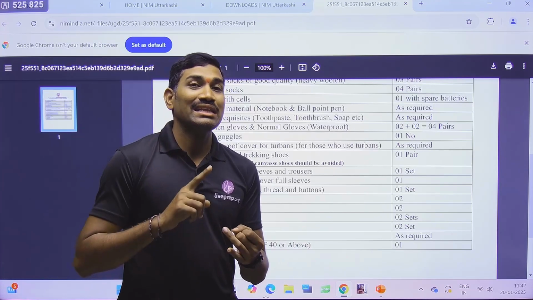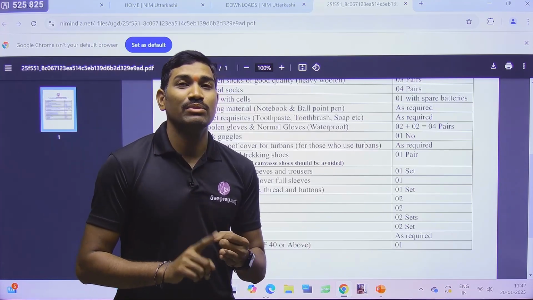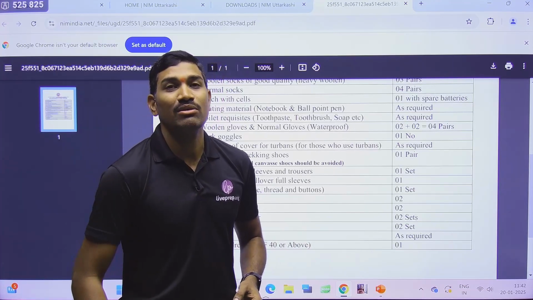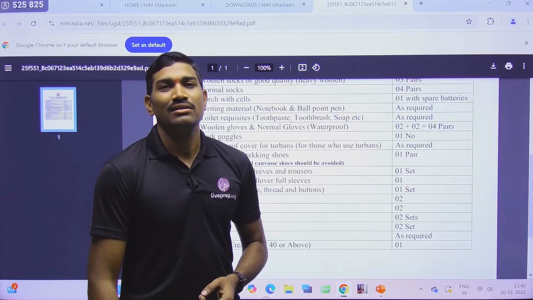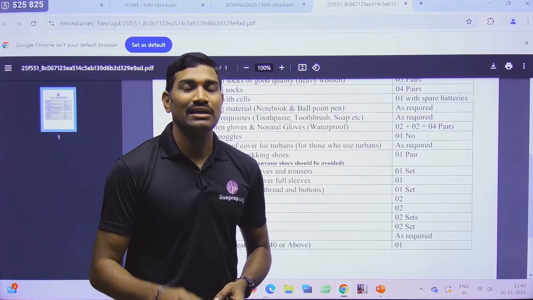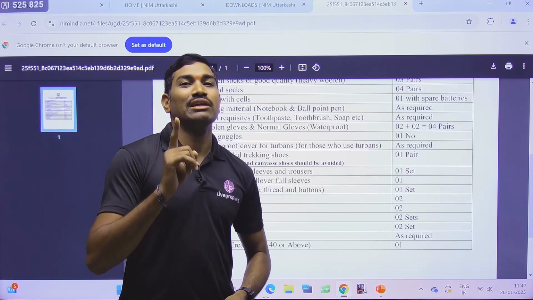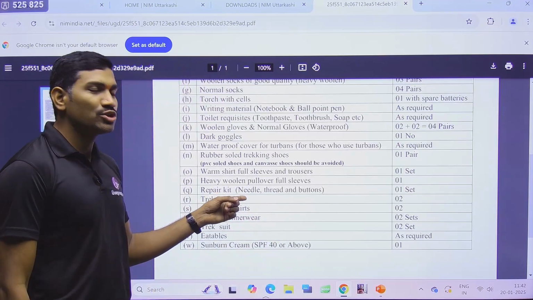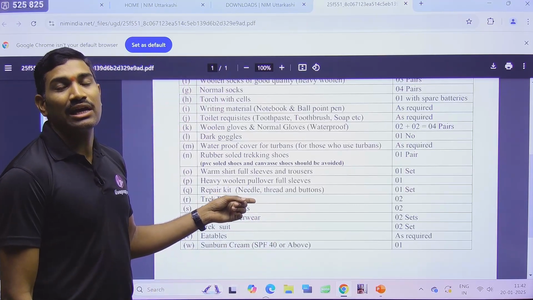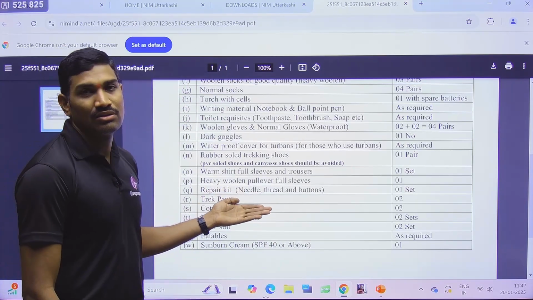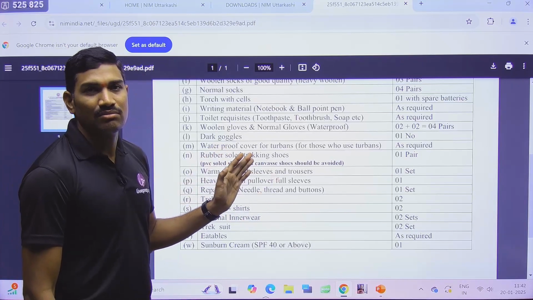On that mountain, at that cold temperature, if there is damage to that trek pant, then the cold air will enter, and that will seriously affect your health. So these are very small things, but they will save you from serious dangers. Okay, so better carry this.